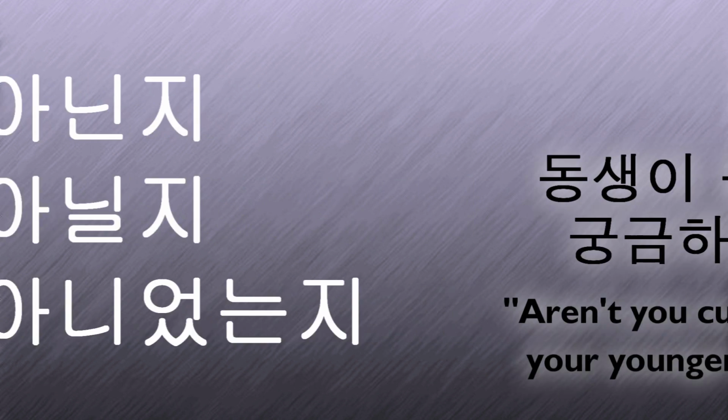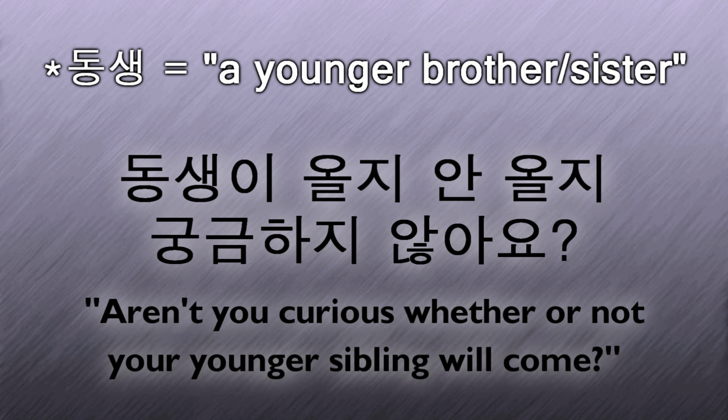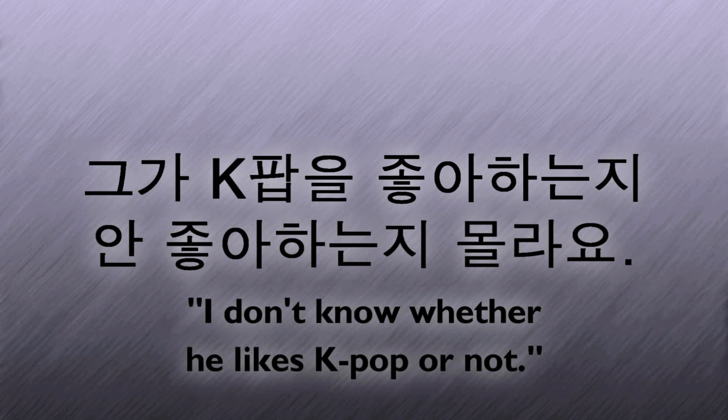Here are a couple examples with action verbs. 동생이 올지, 안 올지 궁금하지 않아요? Aren't you curious whether or not your younger sibling will come? 그가 K-pop을 좋아하는지 안 좋아하는지 몰라요. I don't know whether he likes K-pop or not.